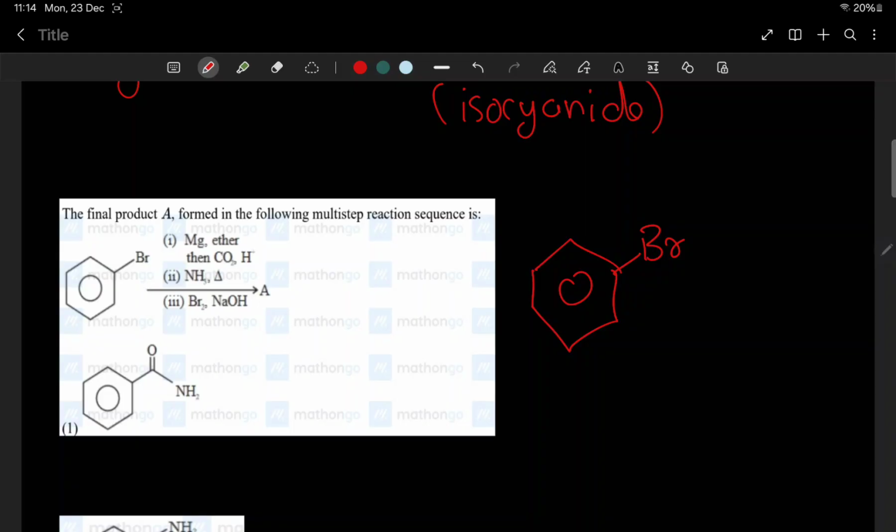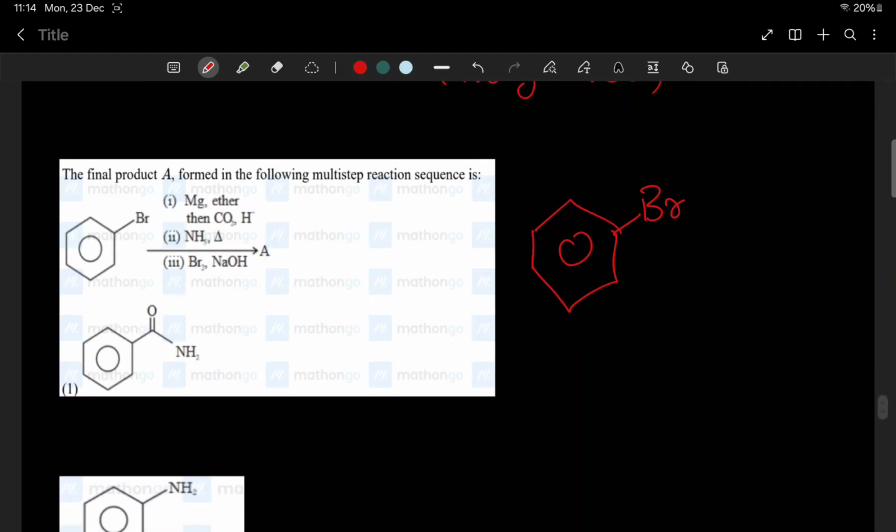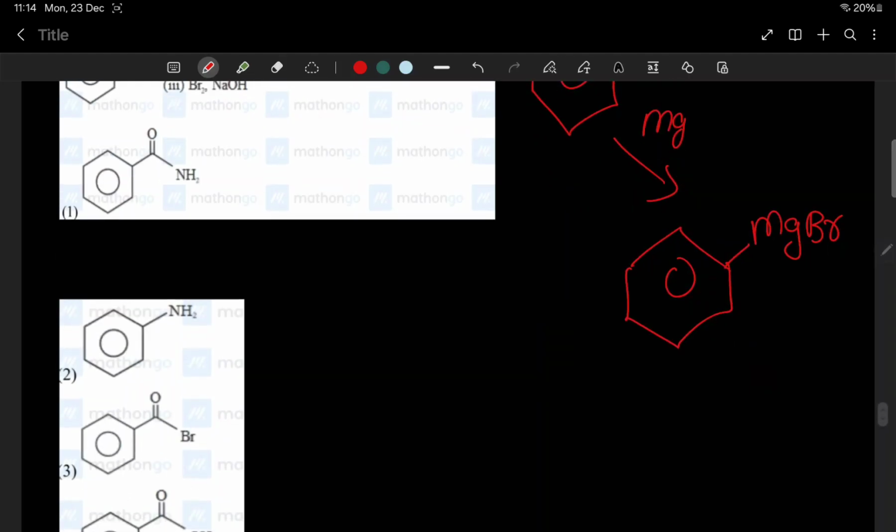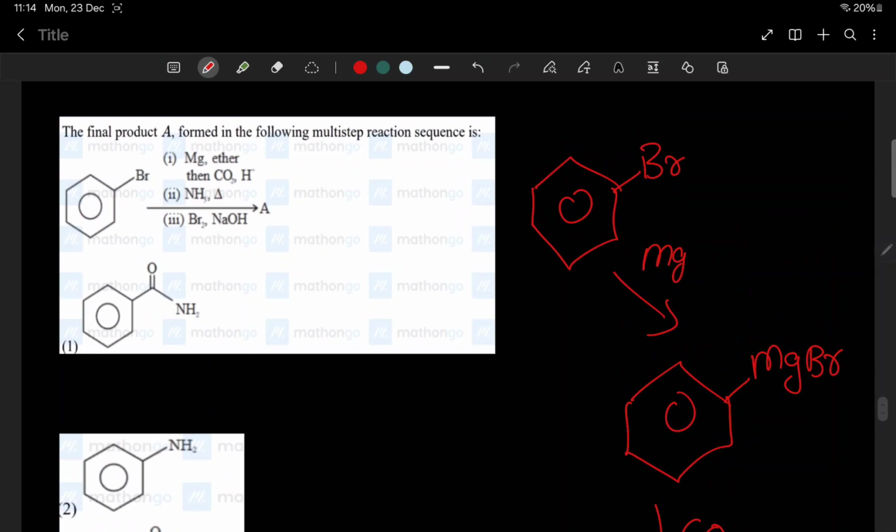With Mg ether, I think we are going to get something. First thing is the Mg, so we get MgBr. Then CO2. We think about CO2 with MgBr.